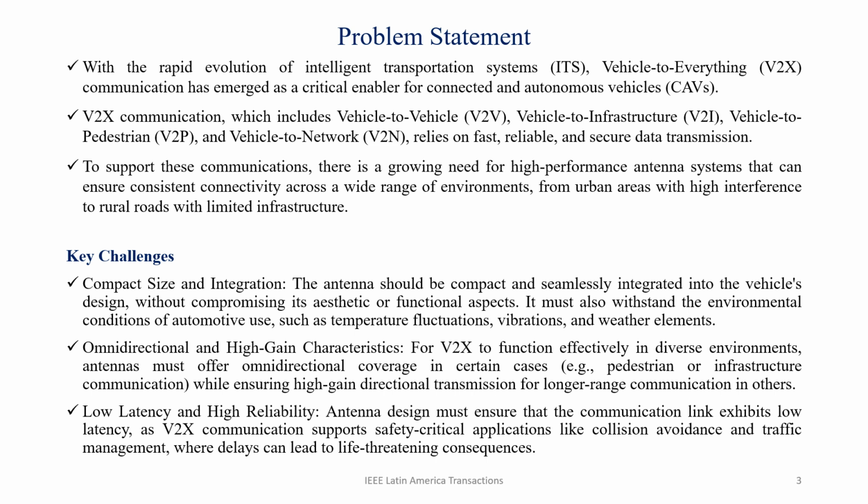Everywhere around the world, everyone is focusing on the intelligent transportation system. To accomplish this, we need vehicle to everything communication. Vehicle to everything communication includes vehicle to vehicle, vehicle to infrastructure, vehicle to pedestrian, and vehicle to network. To fulfill this task, we need an antenna suitable for vehicle to everything communication, so that it will be omnidirectional. The gain should be high, the speed should be fast, and it should be reliable, so that effective communication can happen.